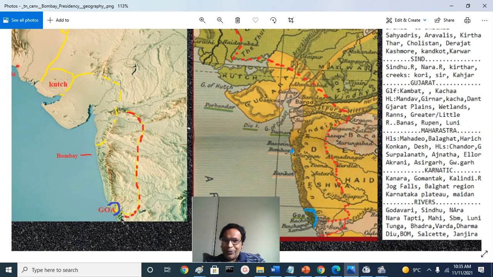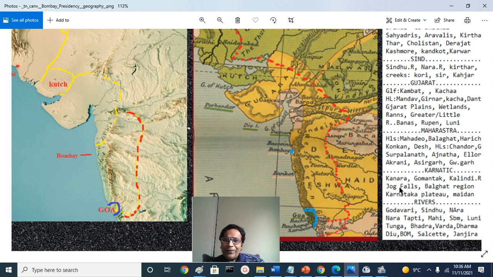Actually, both Canaras were in Madras Presidency. In 1862, North Canara was detached from Madras Presidency and given to Bombay Presidency. This coastal region is also called Gomantak region or Goa region. They speak Konkani like their brothers in the north, the Malwan and Ratnagiri regions. So that is Gomantak. The river Kalindi separates Goa and Karwar, Kalindi river.